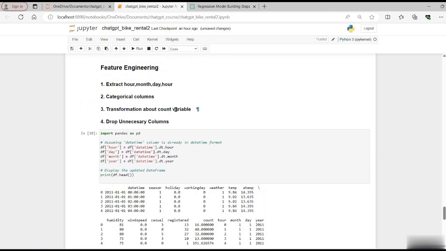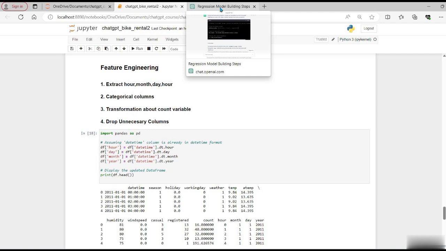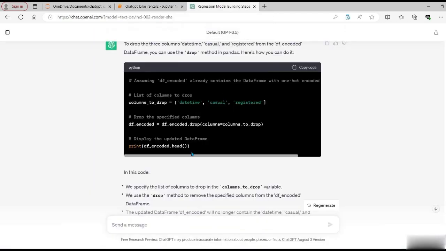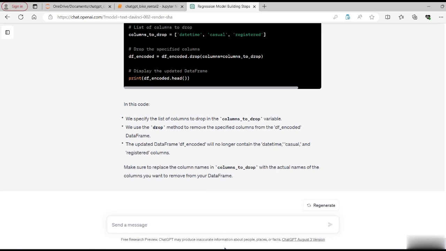We saw in our visualization exercise that this column is right skewed. So let's inform ChatGPT and ask how we can convert it into a more normalized or bell-shaped curve. Let's say: in the df_encoded data frame we have a column called count, which is our target variable, and it's right skewed.